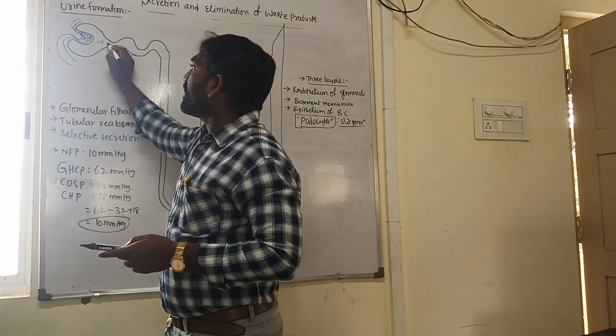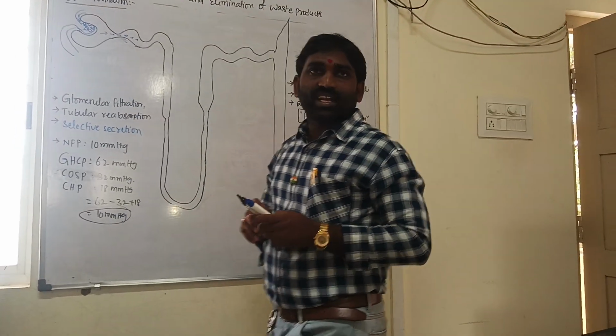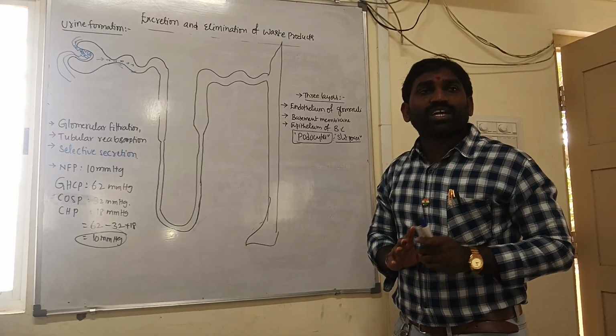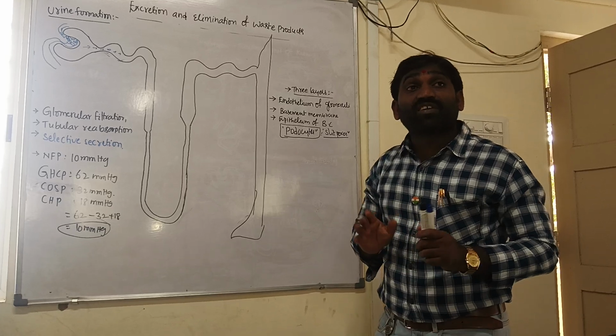This filtrate we call primary urine. Primary urine is isotonic to blood plasma. Now how much filtrate will form?